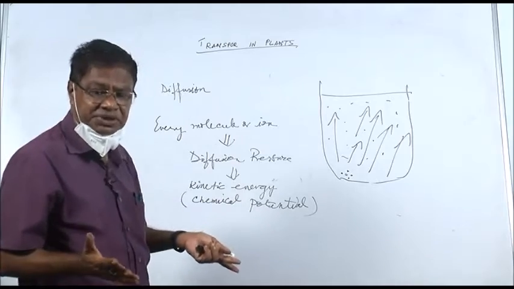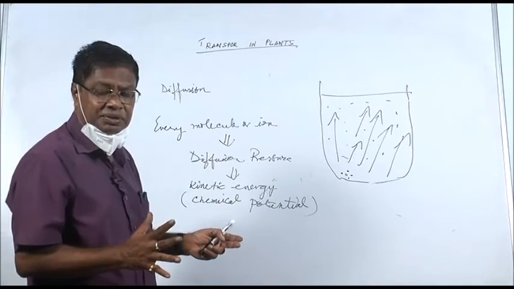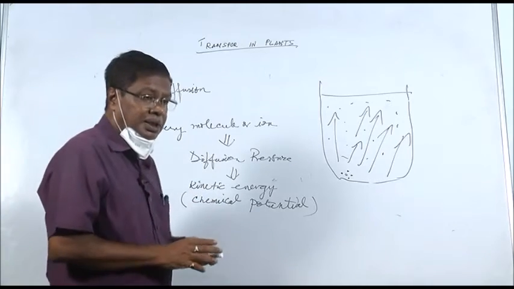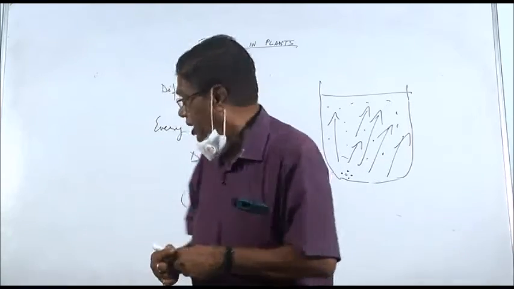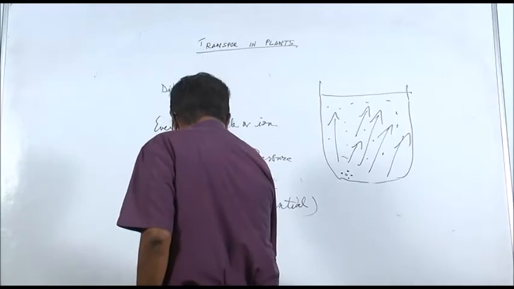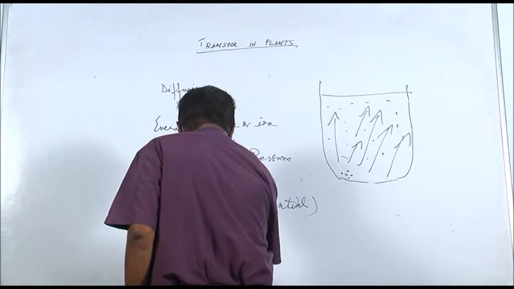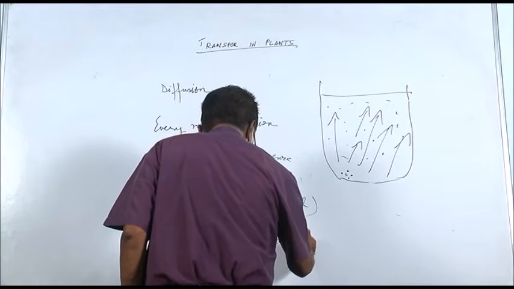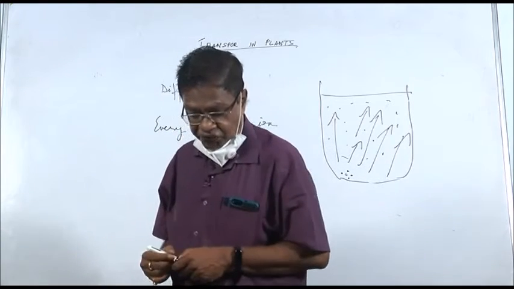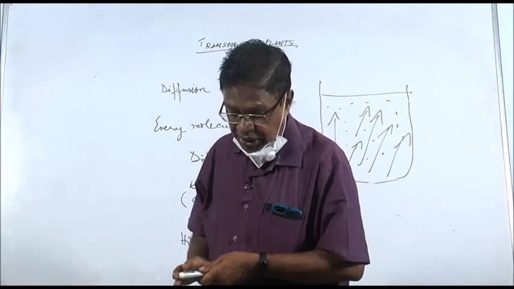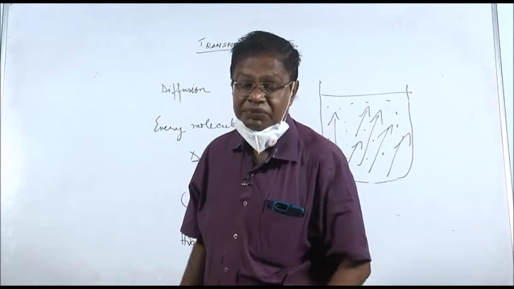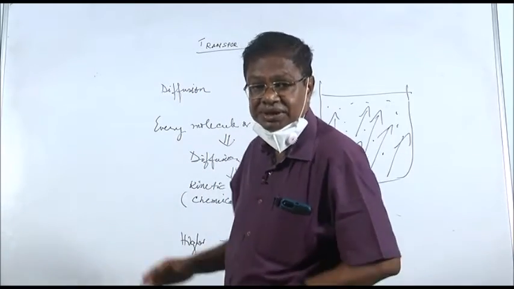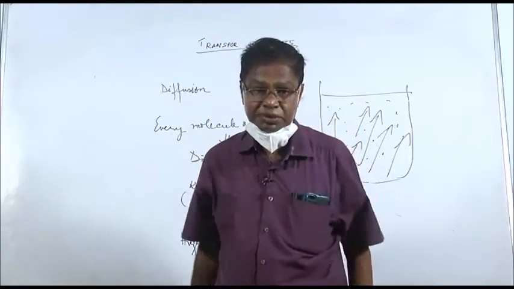What is diffusion pressure? The pressure with which the diffusing molecules move. Now they move from higher diffusion pressure to lower diffusion pressure. That is the movement of the molecules or ions, higher diffusion pressure to lower diffusion pressure.